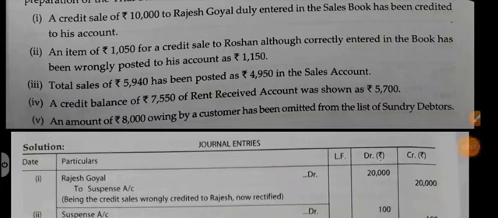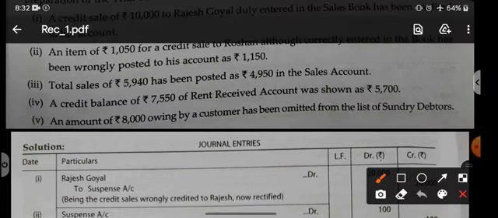Now next point: an item of 1050 for a credit sale to Roshan, correctly entered in the book, has been wrongly posted to his account as 1150. First of all, there is again a credit sale to Roshan. Entry should be Roshan debit to sales. This is the correct entry. Amount is 1050. Question says it has been correctly entered in the sales book. That means sales book is correct. But posted to his account as 1150. That means only Roshan's account is wrong.